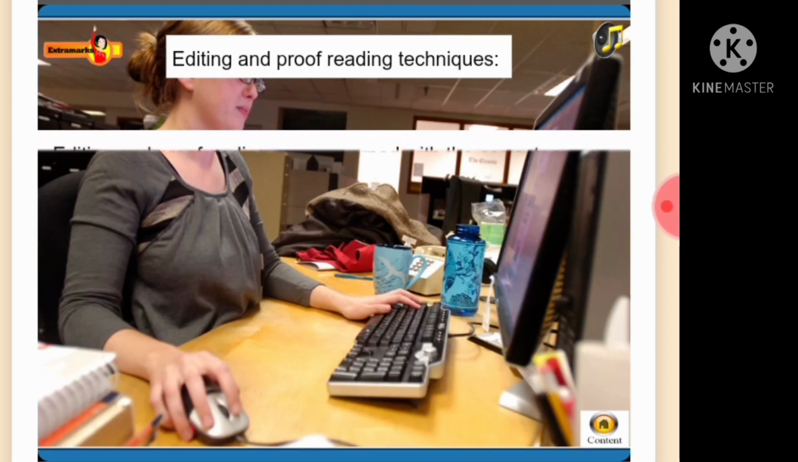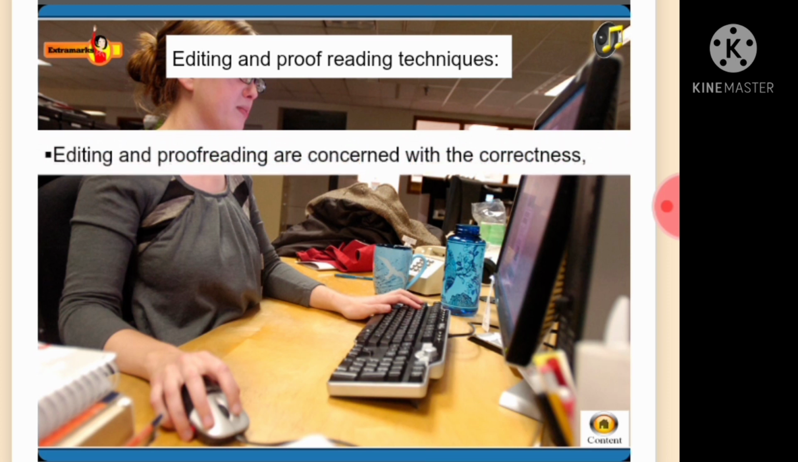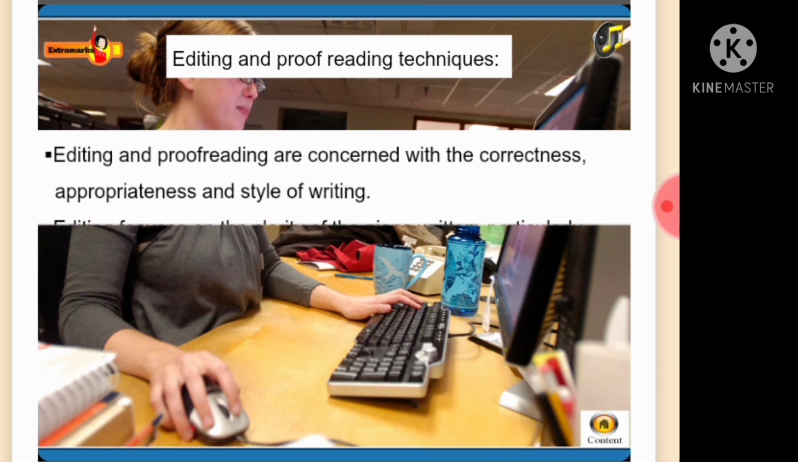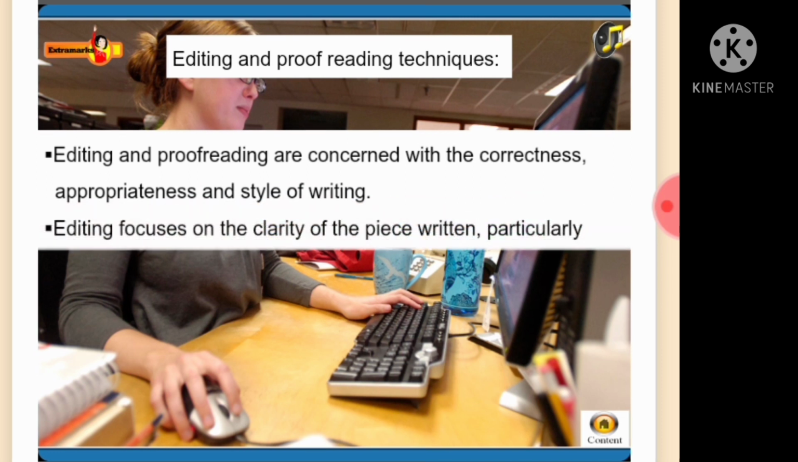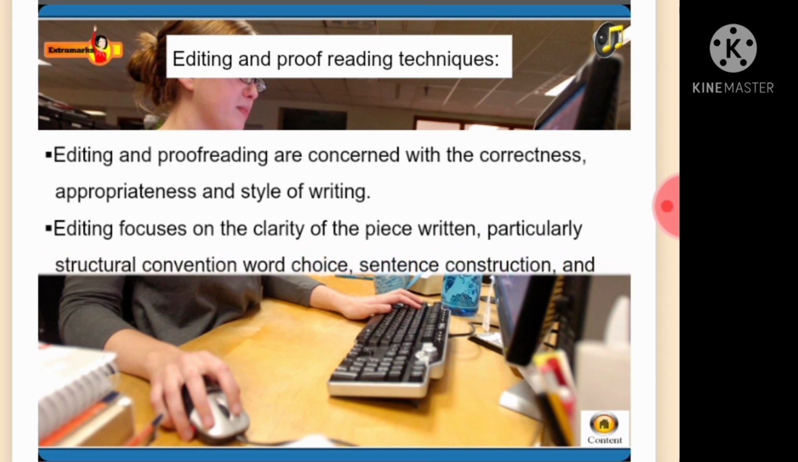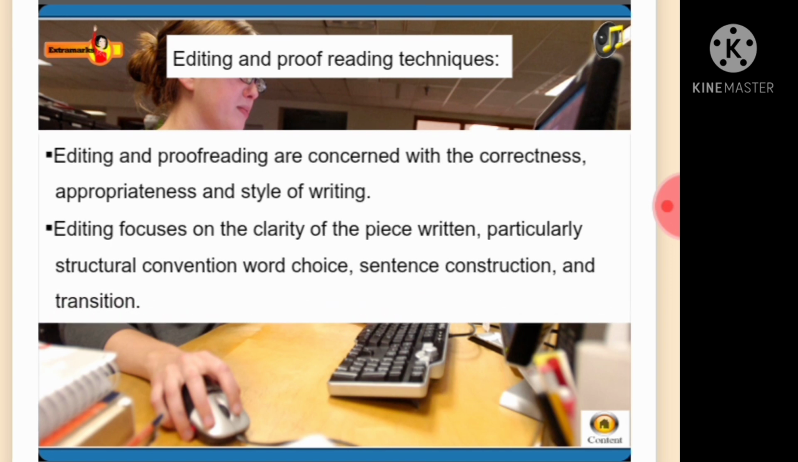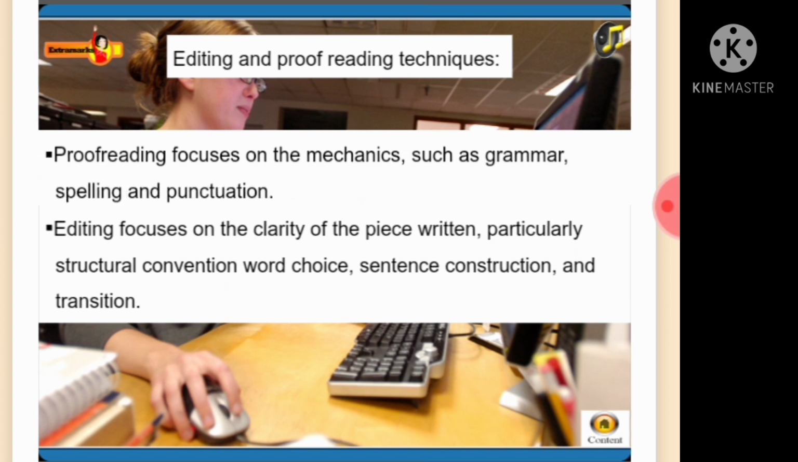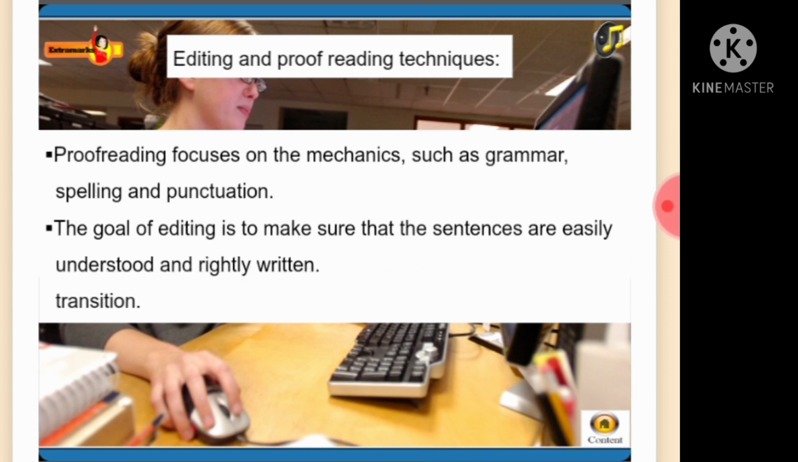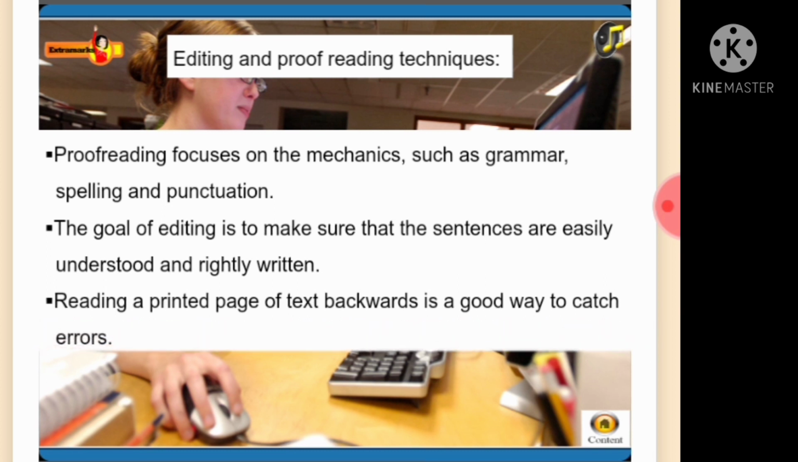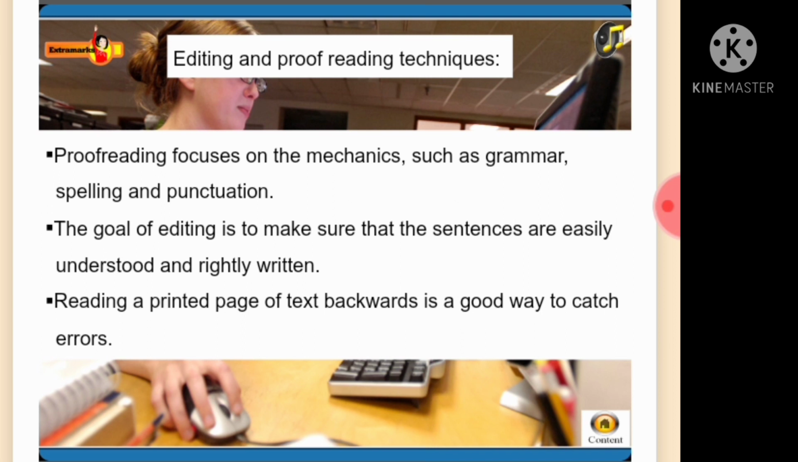Take a look at the editing and proofreading techniques. Editing and proofreading are concerned with the correctness, appropriateness, and style of writing. Editing focuses on the clarity of the piece written, particularly structural convention, word choice, sentence construction, and transition. Proofreading focuses on the mechanics, such as grammar, spelling, and punctuation. The goal of editing is to make sure that the sentences are easily understood and rightly written. Reading a printed page of text backwards is a good way to catch errors.